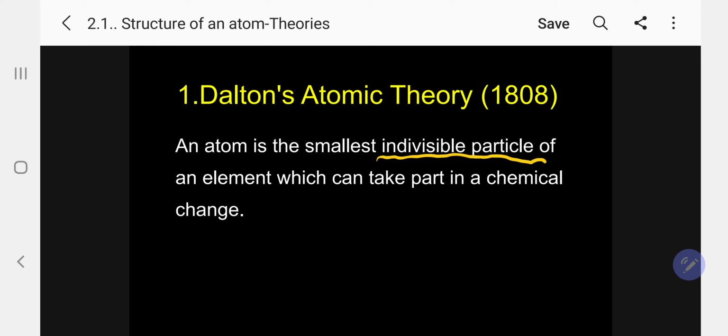During his period, 1808, an atom is the smallest indivisible particle of an element which can take part in chemical change or chemical reaction. This is Dalton's atomic theory. Very simple. During that period, no electron, proton, neutrons were discovered. Only atom. So he called it an indivisible particle.